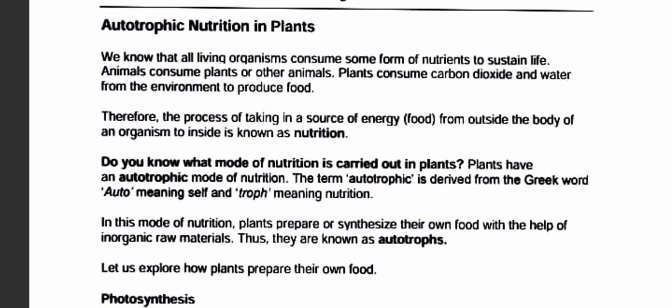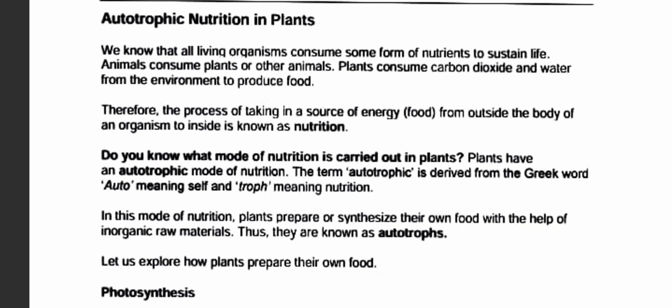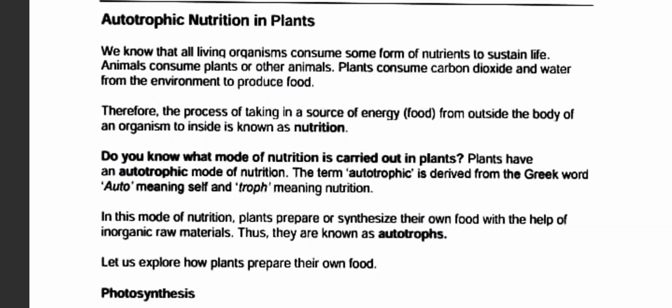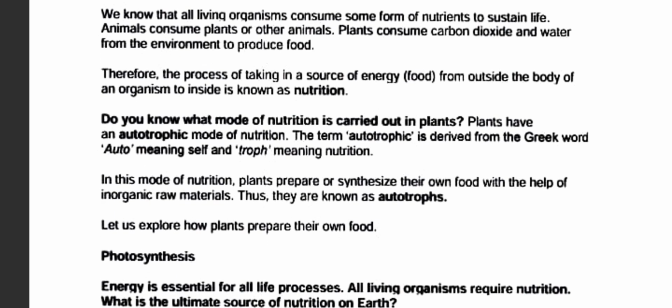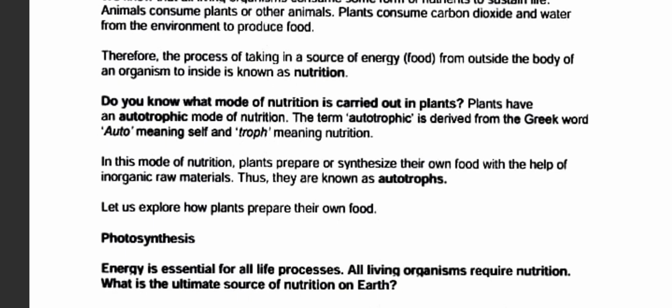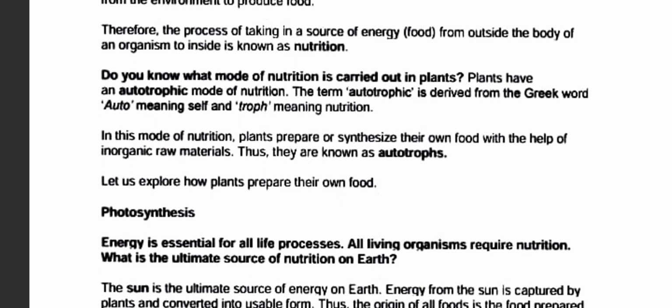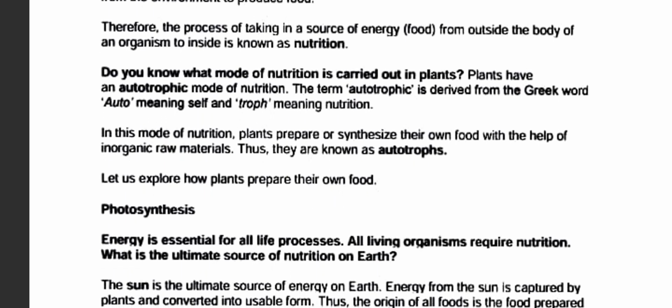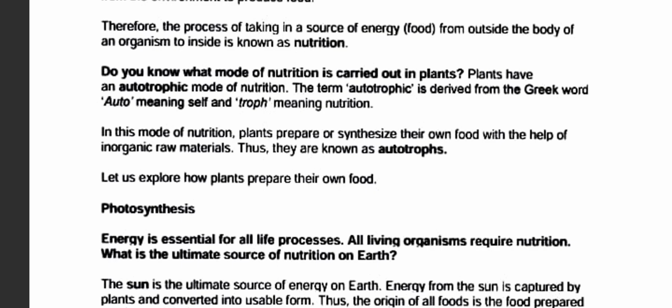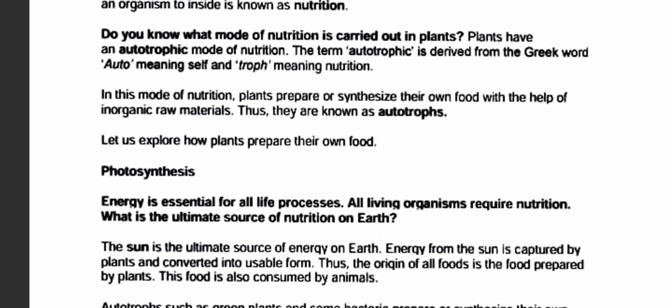Do you know what mode of nutrition is carried out by the plants? Plants have an autotrophic mode of nutrition. The term autotrophic is derived from a Greek word: auto means self and trophic means nutrition. In this mode of nutrition, the plants prepare or synthesize their own food with the help of inorganic raw material, thus they are known as autotrophic. That is clear. Let us explore the preparation of food in plants.